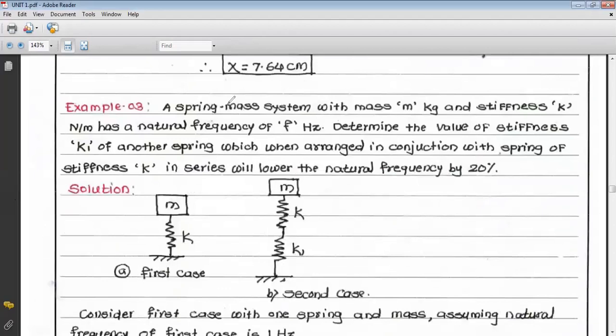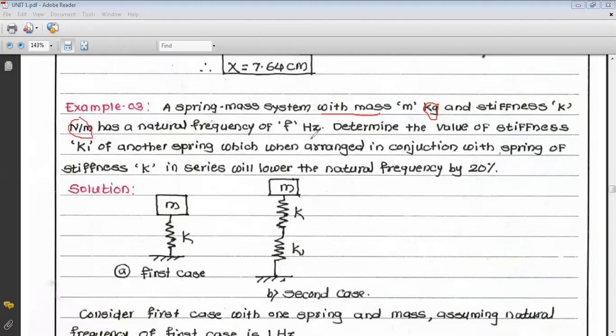Now a spring mass system is there. In that spring mass system, a mass m is given in kg and stiffness k is in Newton per meter. A spring mass system is given in a problem.